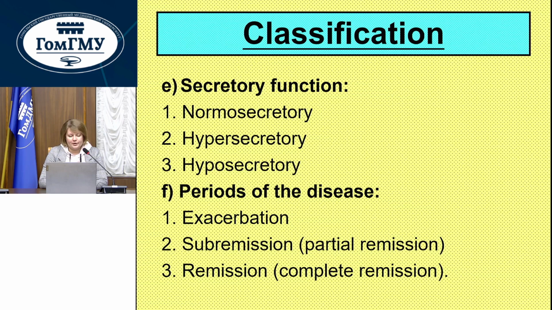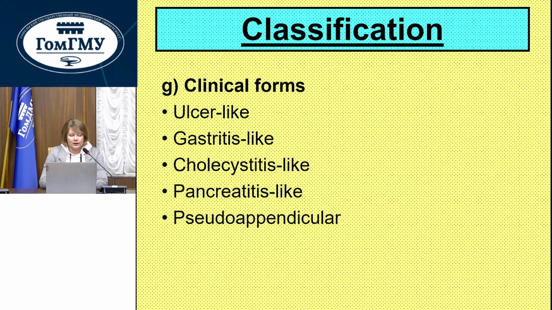Period of the disease. We have three periods: exacerbation period, subremission, and remission. Next, clinical forms: ulcer-like, gastritis-like, cholecystitis-like, pancreatitis-like, and pseudo-appendicular.